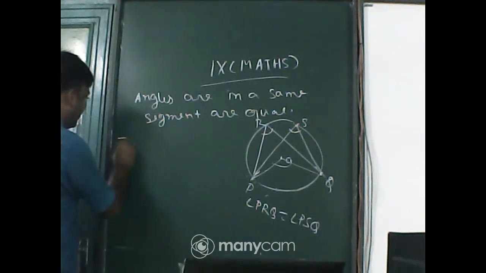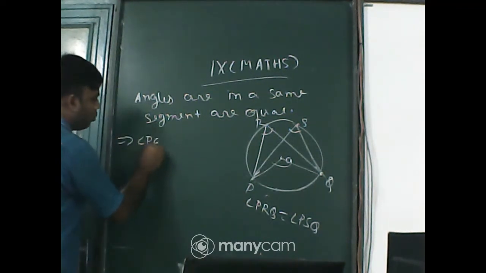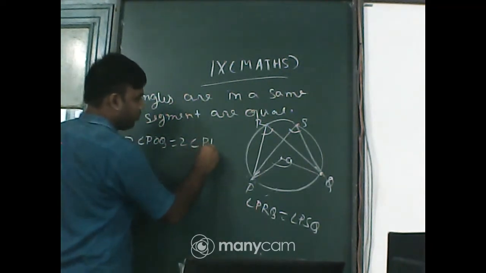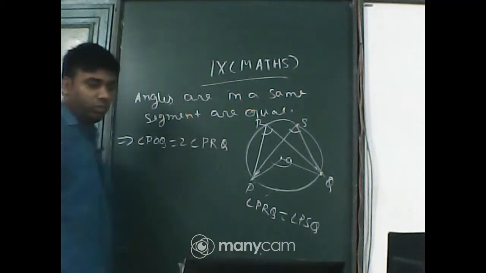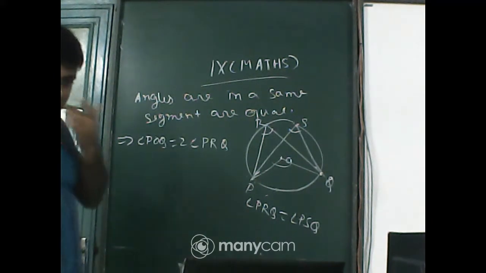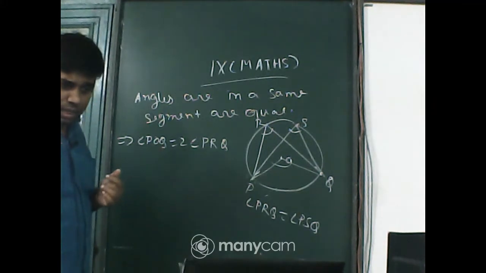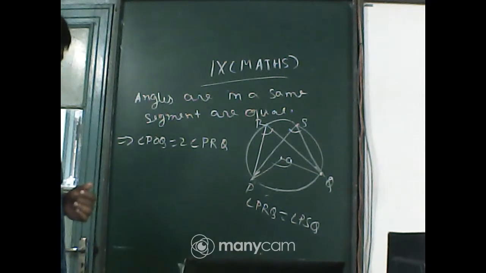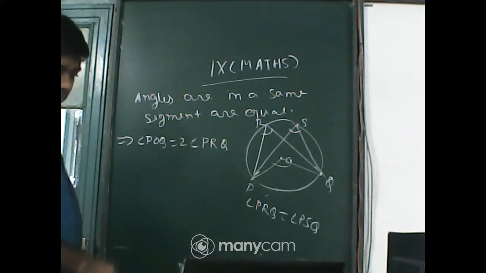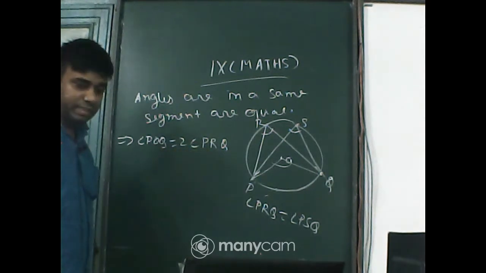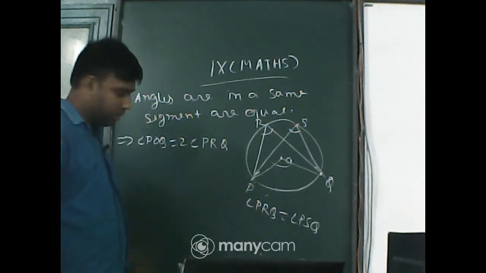So you can say, sir, angle POQ equals 2 into angle PRQ. Is it true? Yes, Sneha, Raima, Vivek, well done.